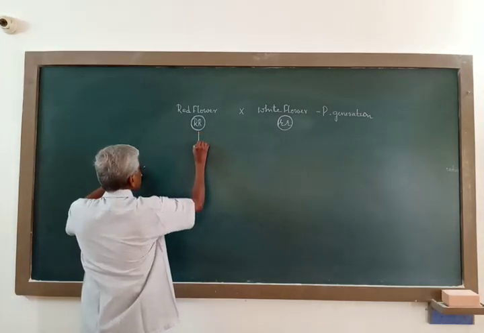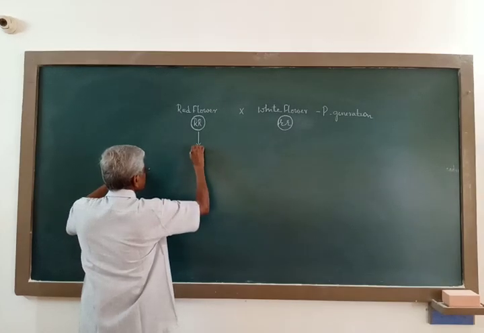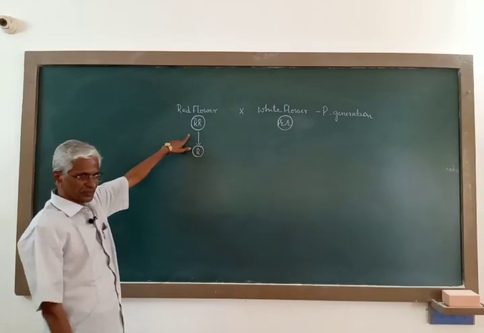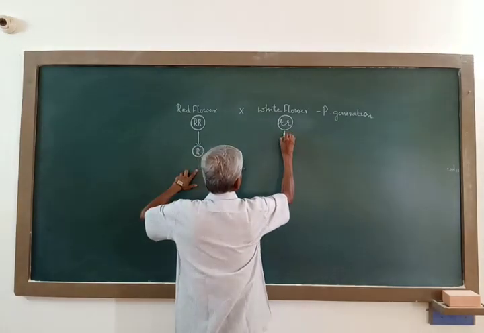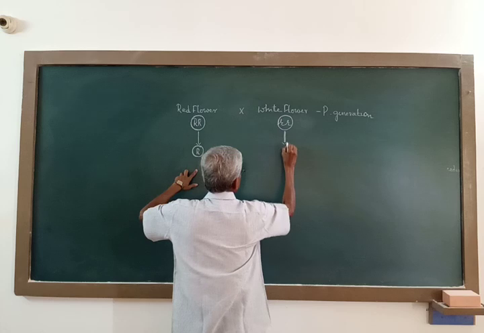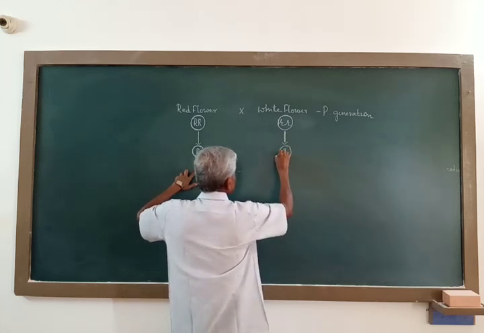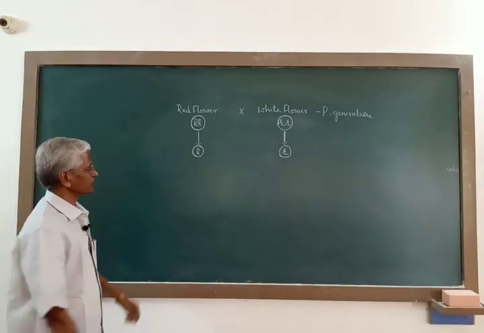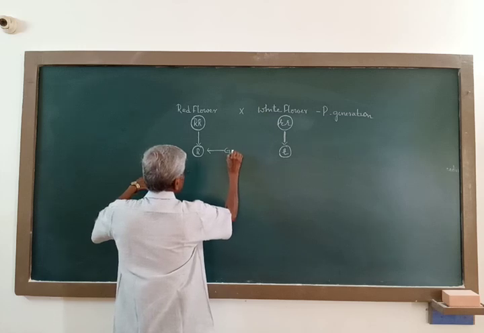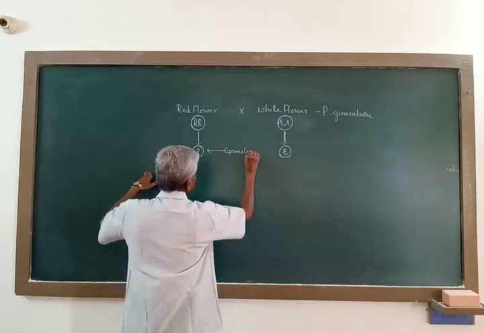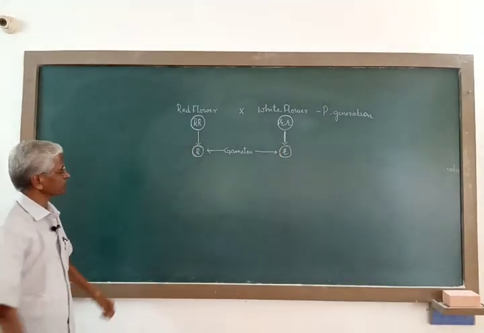Now this plant produces gametes with one of the factors, that is capital R, and this produces gametes with one of the factors, that is small r. So these are the gametes of these two plants.